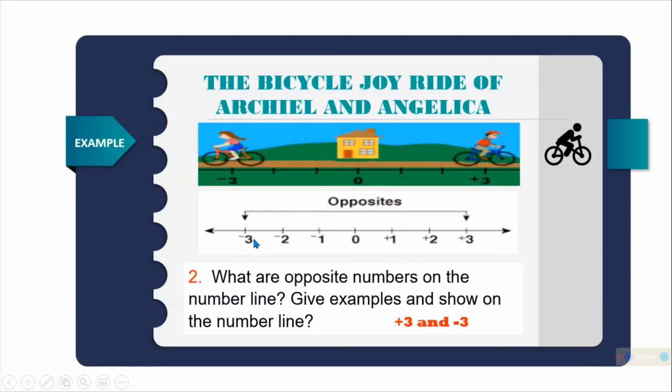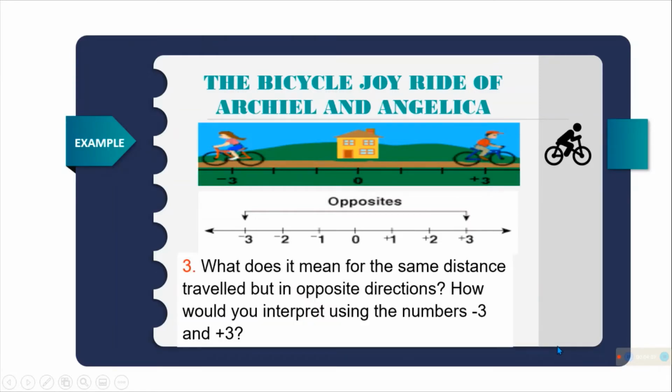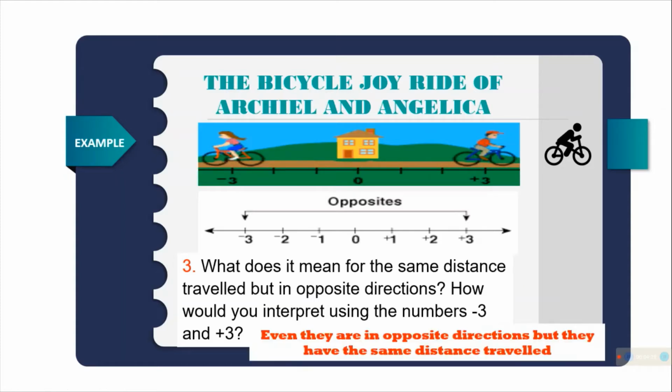These are the opposites, negative and positive. Then, from 0 going to the left is negative numbers. Negative 1, negative 2, negative 3, and so on. Then number 3, what does it mean for the same distance traveled but in opposite direction? How would you interpret using the numbers negative 3 and positive 3? Pag sinabing same distance, o yung distance na tinatawag sa number line, that is absolute value.